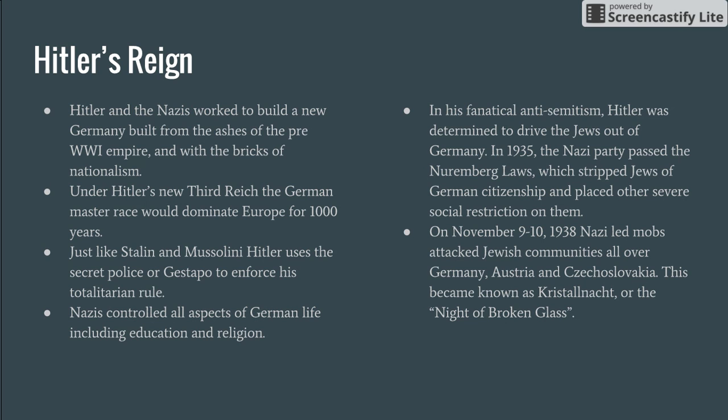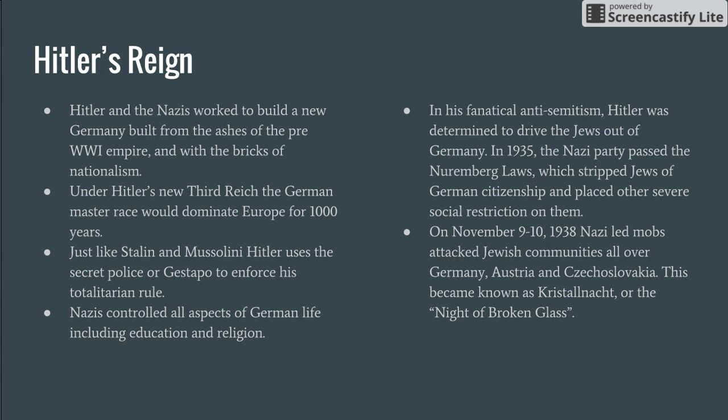In his fanatical anti-Semitism, Hitler was determined to drive the Jews out of Germany. In 1935, the Nazi Party passed the Nuremberg Laws. This stripped Jews of German citizenship and placed other severe social restrictions on them. On November 9th through the 10th of 1938, Nazi-led mobs attacked Jewish communities all over Germany, Austria, and Czechoslovakia.